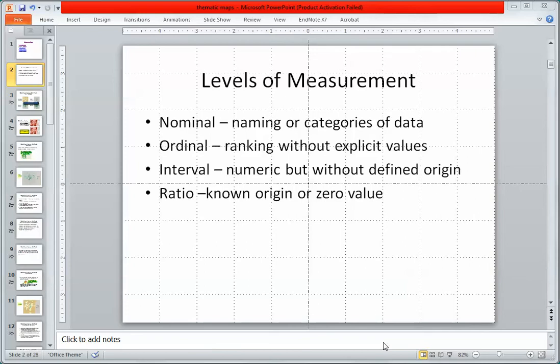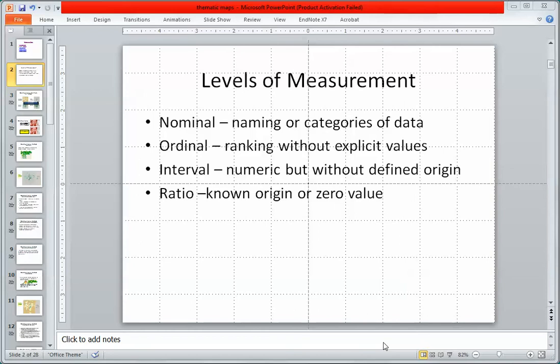Now, once we move into a known interval, that is 1 to 2, 2 to 3, 3 to 4, we're going to say that's interval data. Now, the important thing about interval data is that in many cases, while we know that the intervals are equal, we can't necessarily make ratio interpretations. In fact, we can't at all. So in other words, to say 1 to 2 is an interval of 1, and 100 to 101 is an interval of 1. What we really can't say is what those two represent in terms of a ratio.